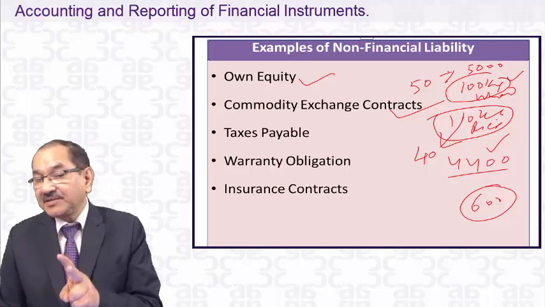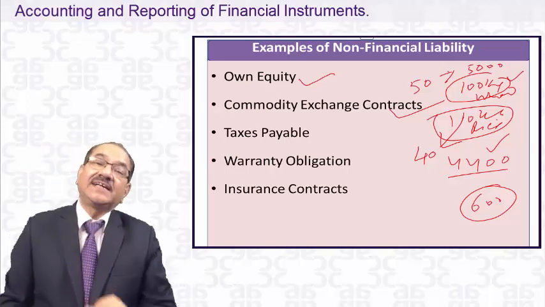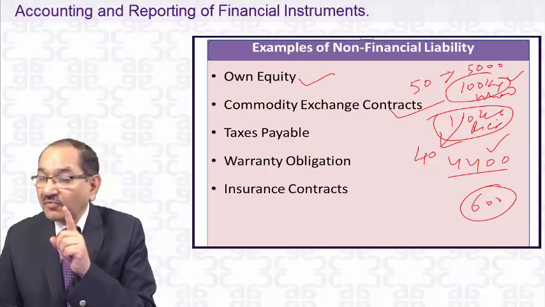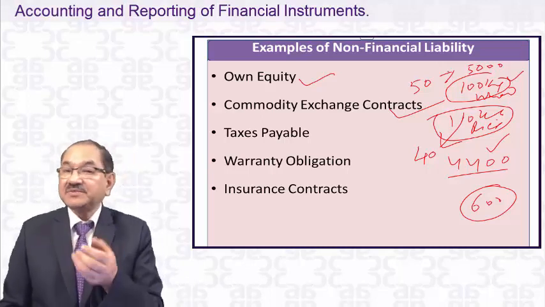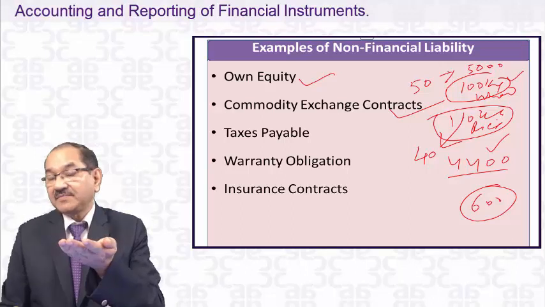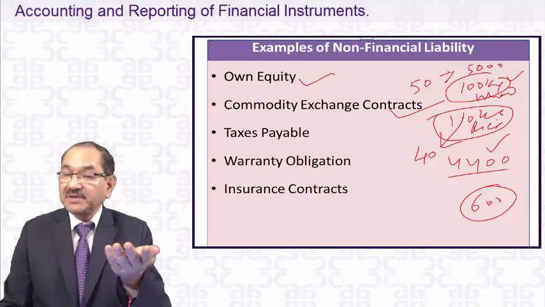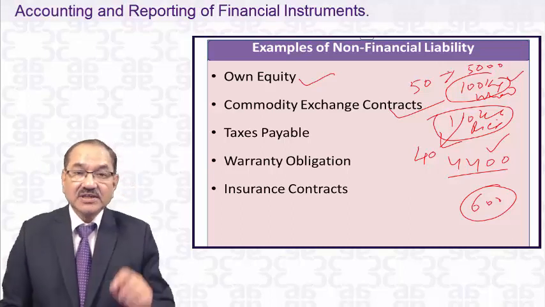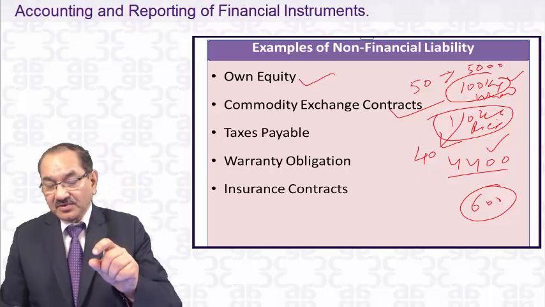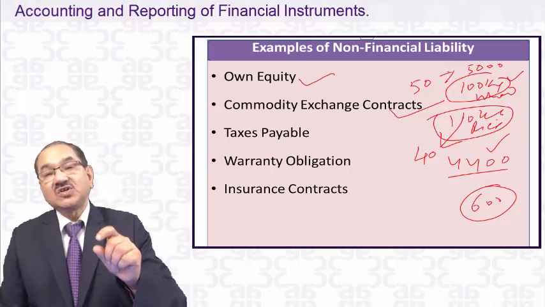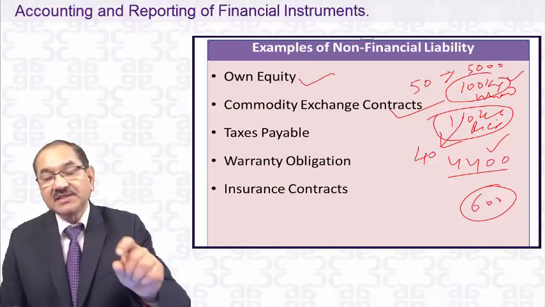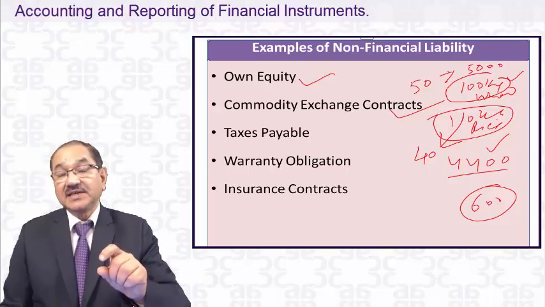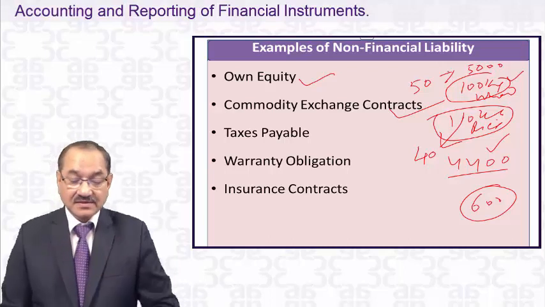If it is settled net, if the intention in the beginning was to settle it net on the date of settlement, then it becomes a forward contract. And that becomes a financial asset or financial liability, depending upon whether it's favorable or unfavorable to you. So, dear student, you have to be very careful. Commodity exchange contracts are not financial liabilities. They become a financial liability or financial asset if they are settled net.